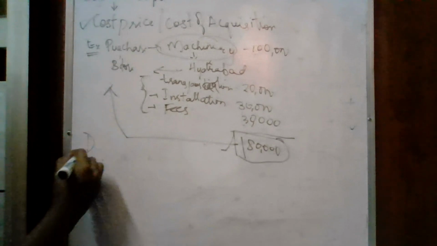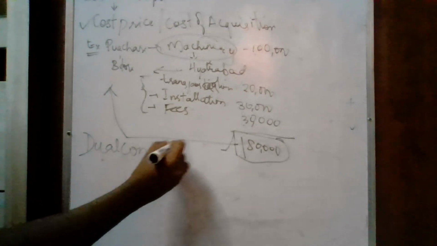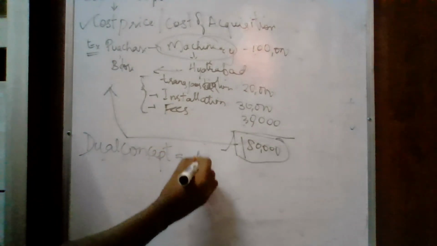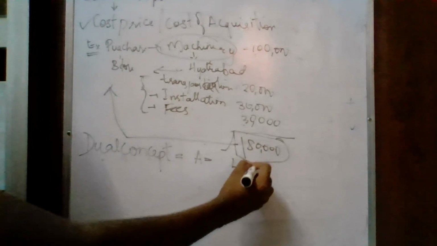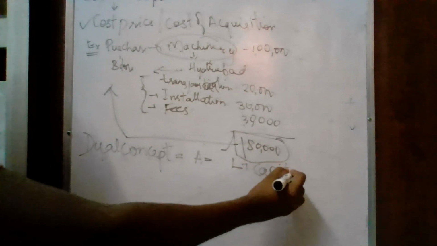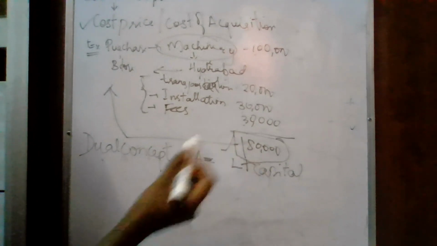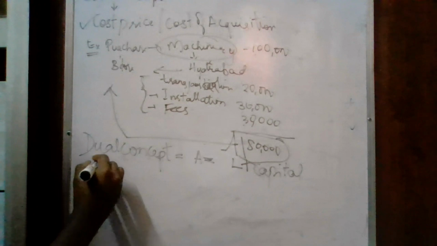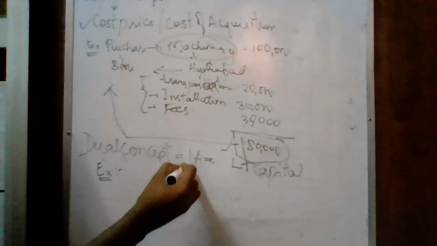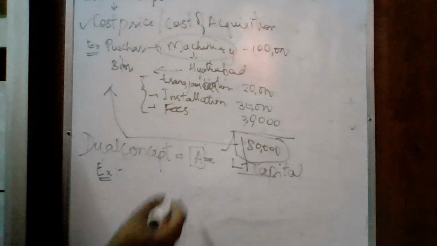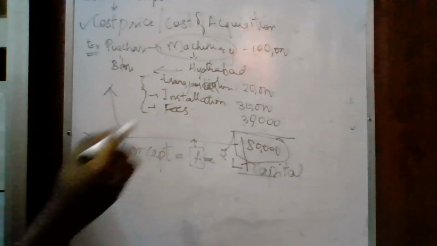Next, we have the dual concept. In financial position, we learnt about assets and liabilities, and we also learnt in other basic terms what is capital. So assets will be equal to liabilities plus capital. Suppose we see one example in the dual concept. Assets should always be equal to your liabilities and capital. There can be no excess asset or decreased liability. Always there should be equality.